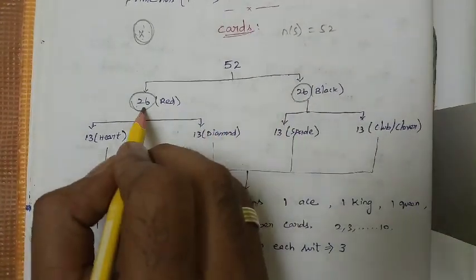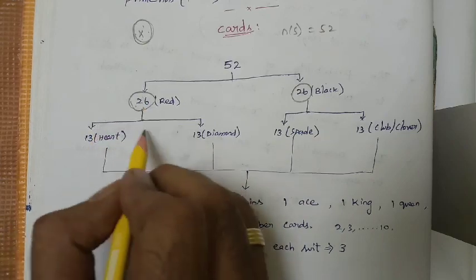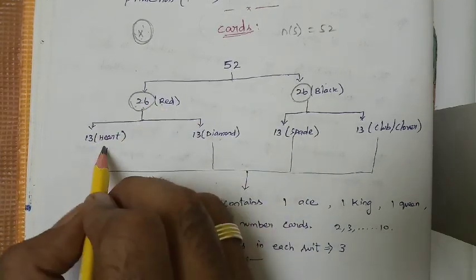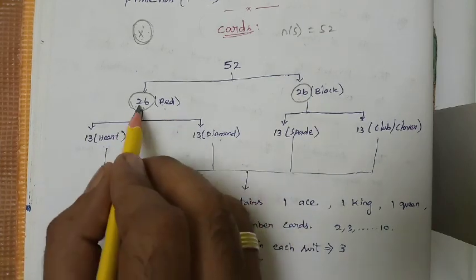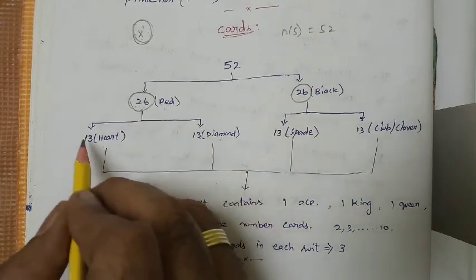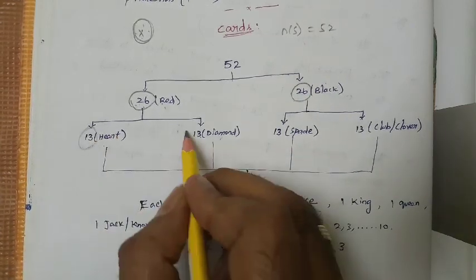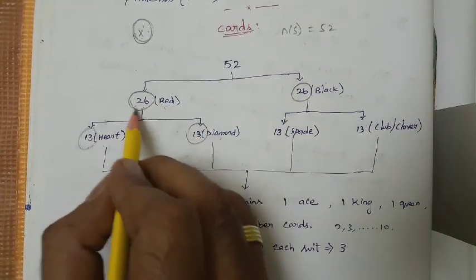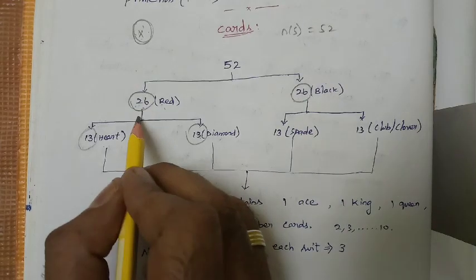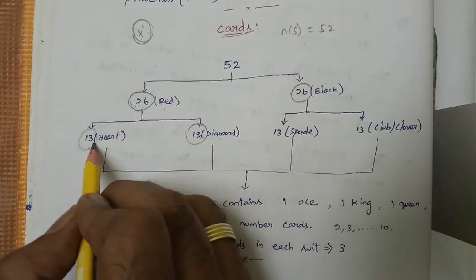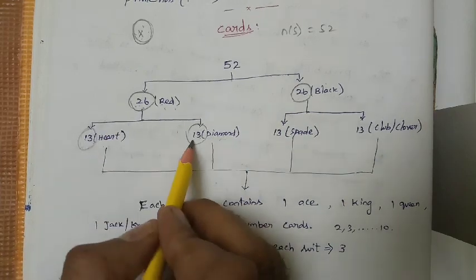Then each 26 has been divided into 2 shapes. For red, it's heart and diamond: red heart and red diamond, in each suit 13 cards, right? So in red, totally 26 cards, divided into 2 kinds: red heart 13 cards and red diamond 13 cards.